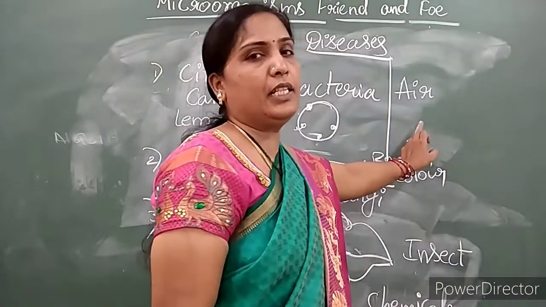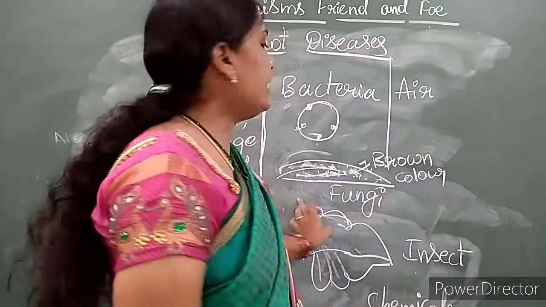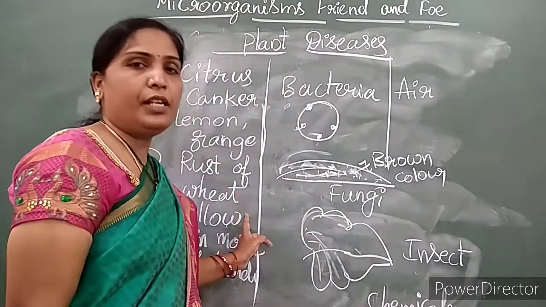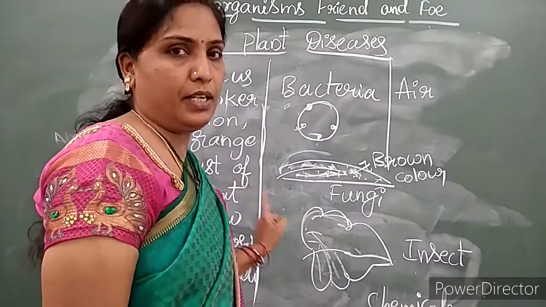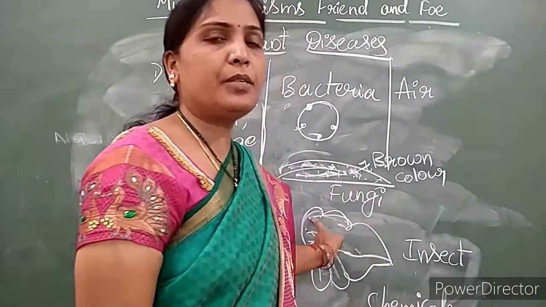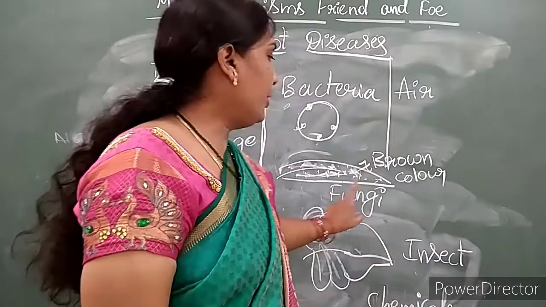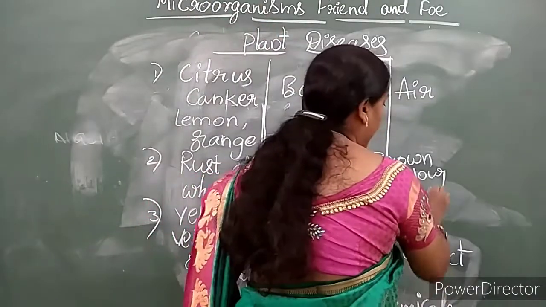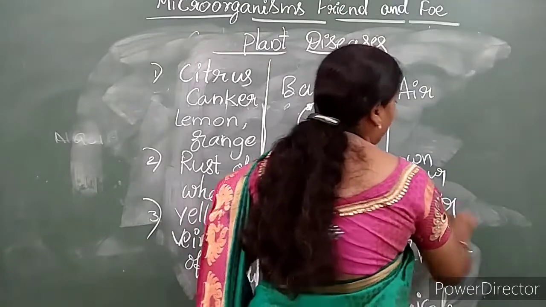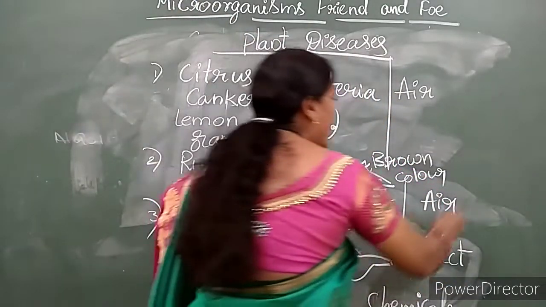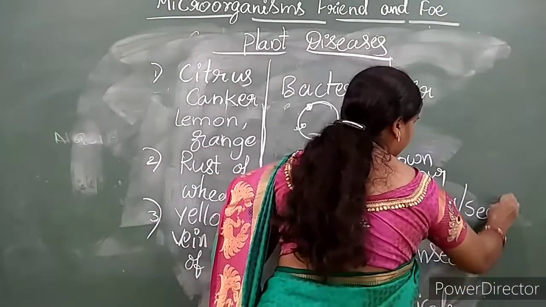The next disease we saw is rust disease, rust of wheat, rust of rice. These are all caused by which microorganism? They are caused by fungi. How do they transmit from infected plant to healthy plant? By air or by seeds.